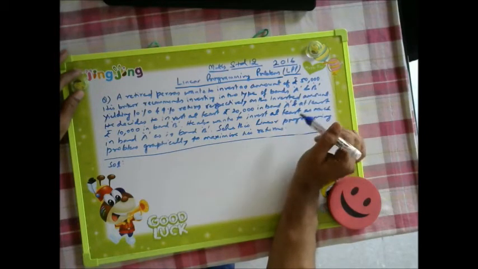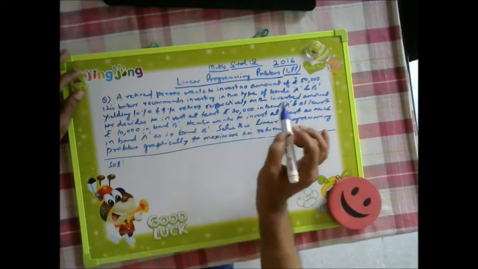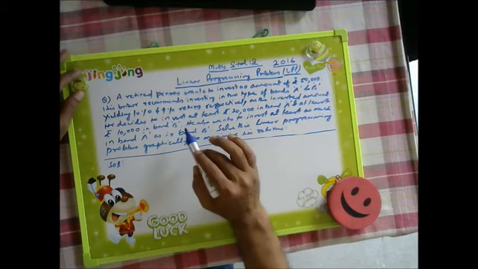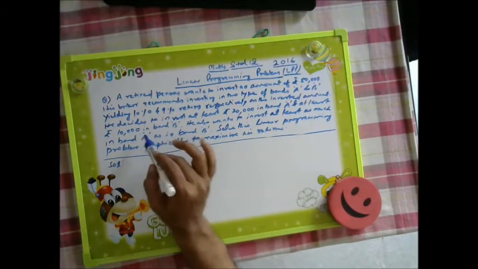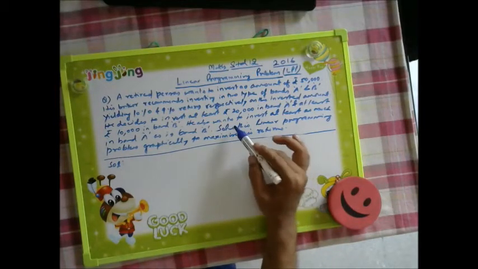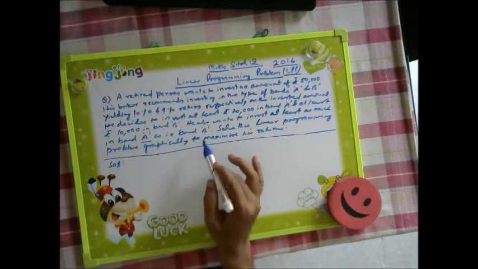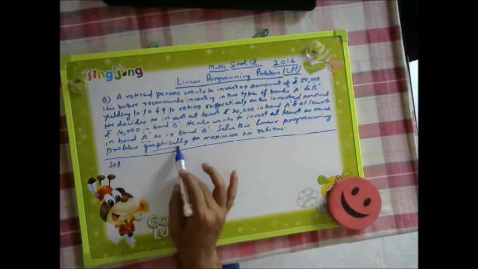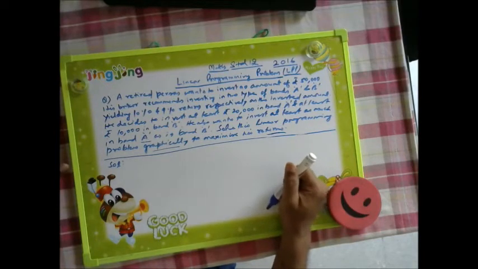In bond A, 10% return will be there, and in bond B, 9% return on the invested amount. He decides to invest at least rupees 20,000 in bond A and at least rupees 10,000 in bond B. These are at least, not fixed. He also wants to invest at least as much in bond A as in bond B. Now we need to solve this linear programming problem graphically to maximize his returns. It means he needs to have maximum returns.